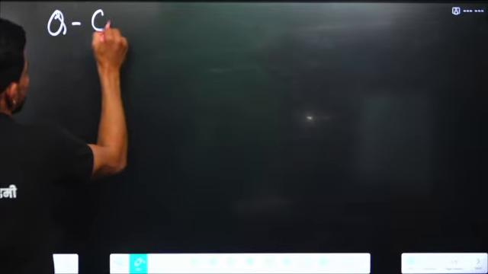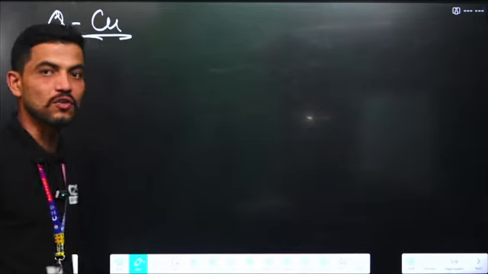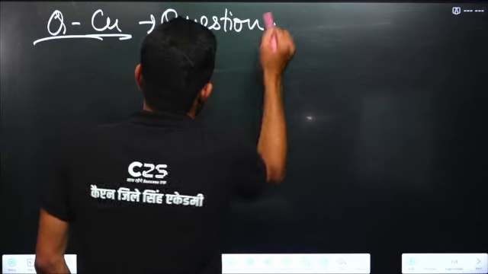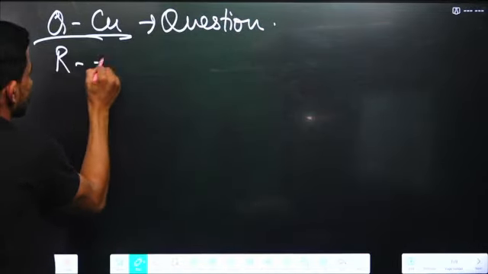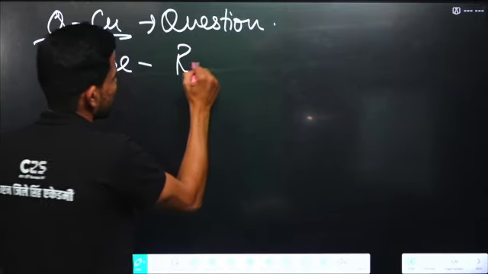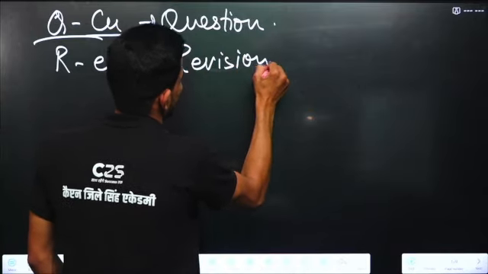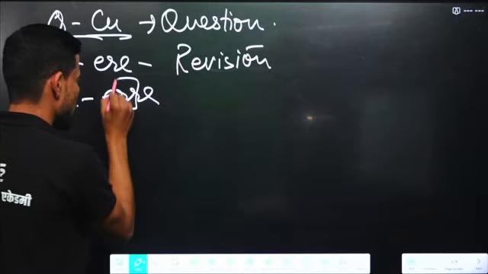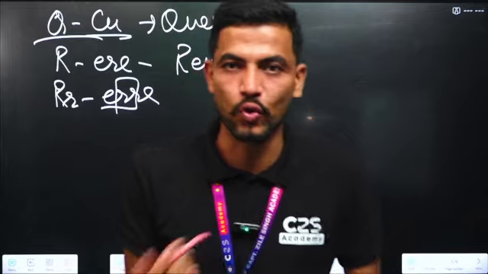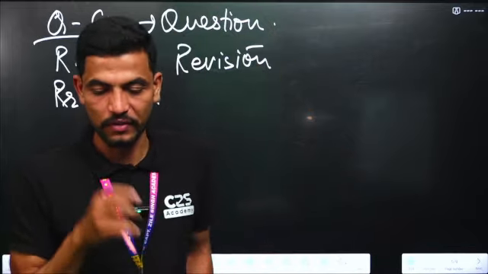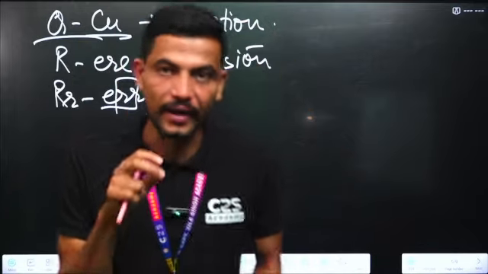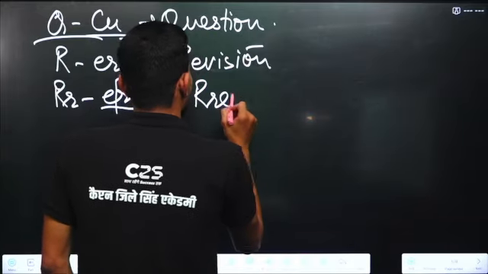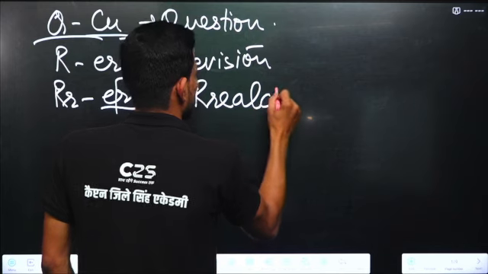Q is pronounced as Ku. For example, question means question. R is pronounced as ere. For example, revisión. And double R is pronounced as erre. We have to put stress on double R when doing the pronunciation. For example, relación.